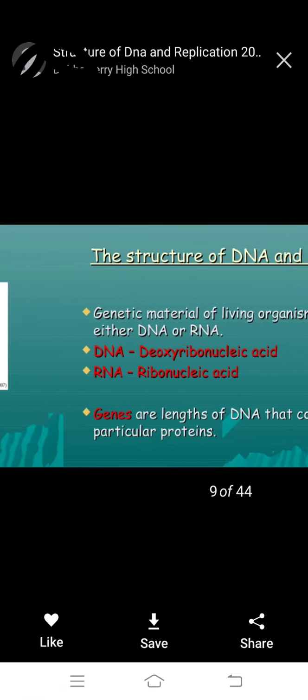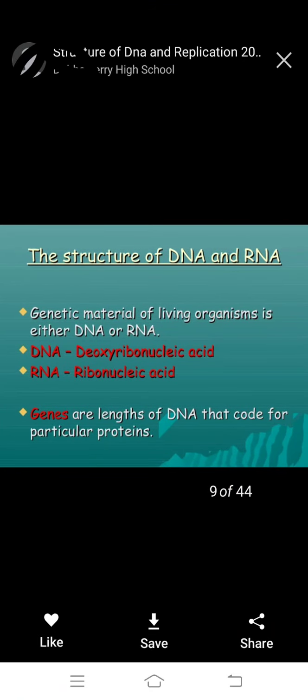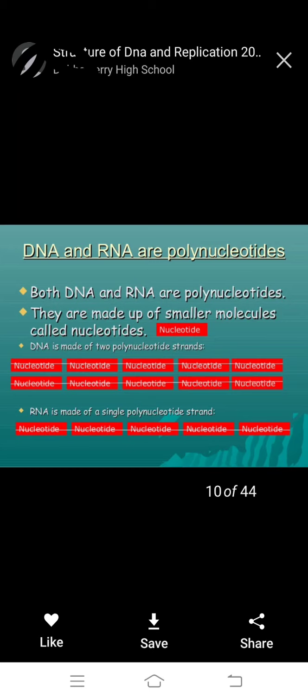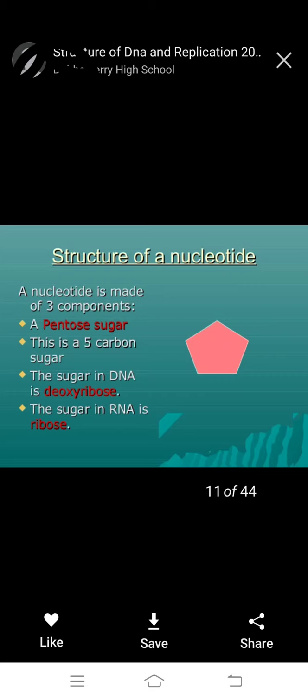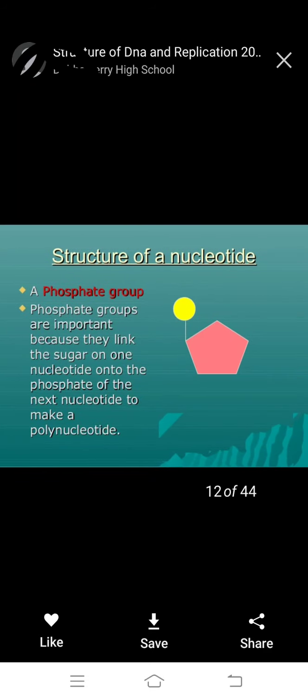Next, another important point. DNA is made up of 2 nucleotide strands. RNA is made up of only a single polynucleotide strand. Very important. The structure of nucleotides is very important: a 5 carbon sugar, which is deoxyribose in DNA, but in RNA only ribose sugar. Okay, this yellow part is the phosphate group.